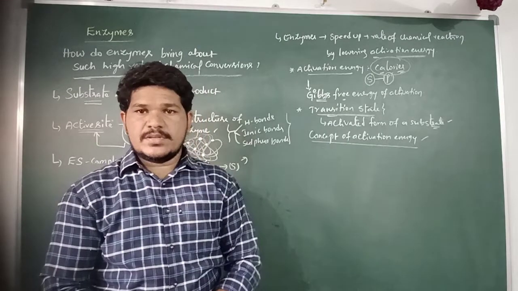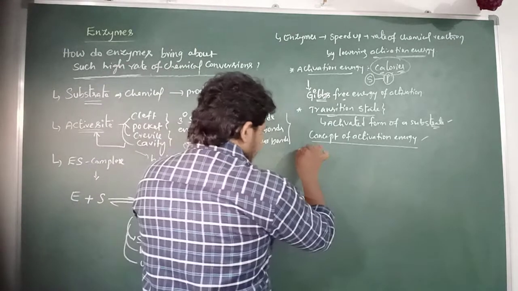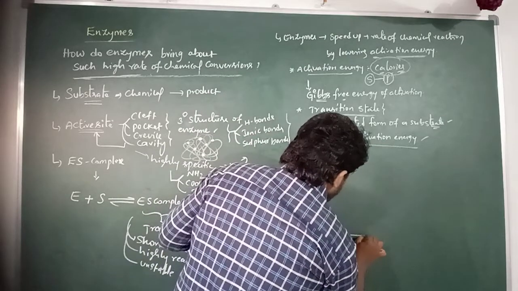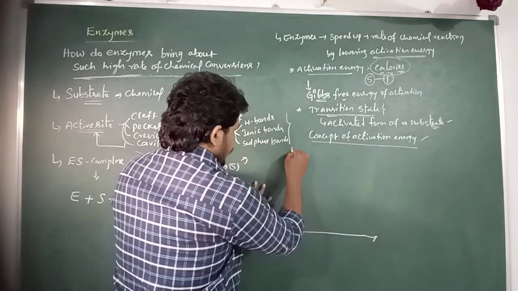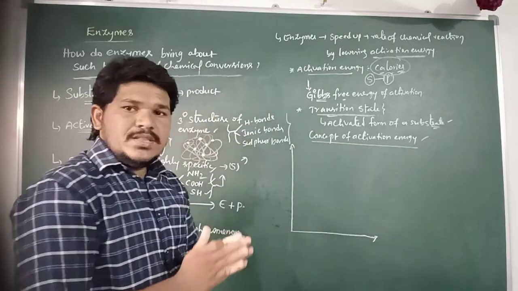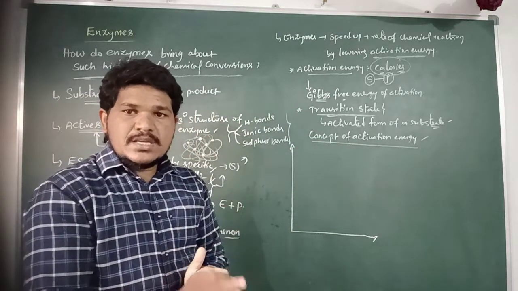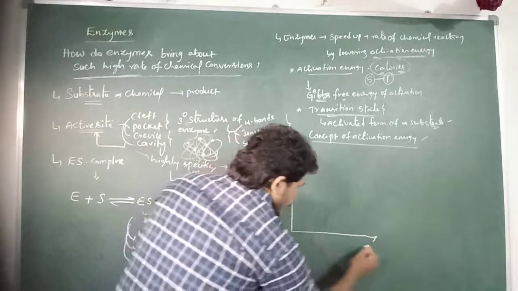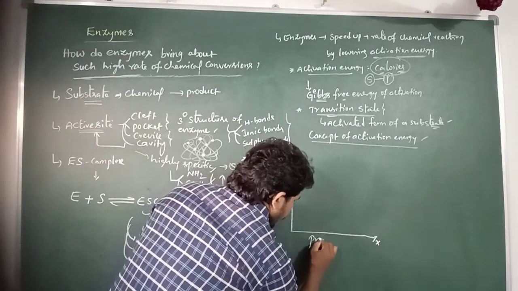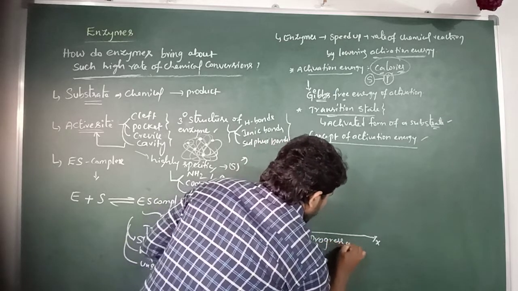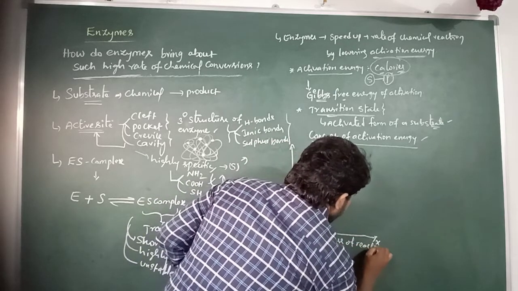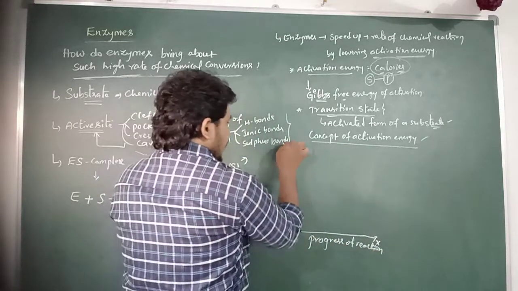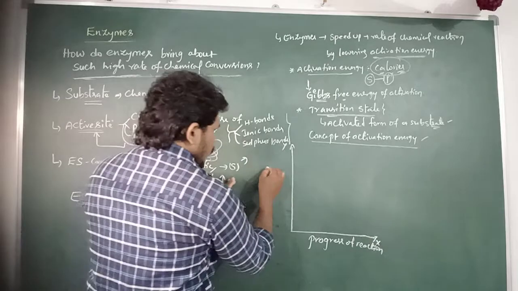So let us see a graph which is related to the activation energy. On the x-axis we are taking the progress of reaction. On the y-axis we are taking the potential energy.